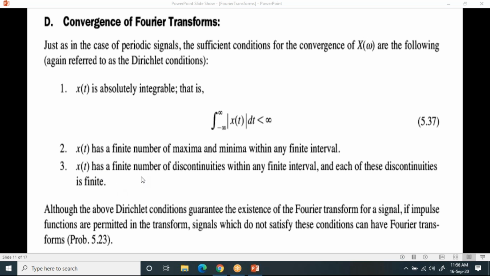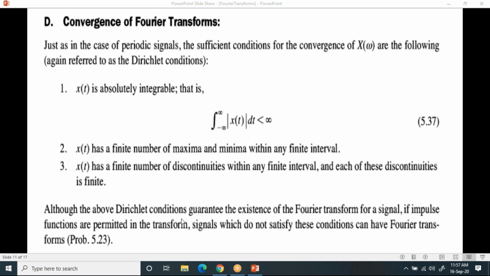X of t has a finite number of discontinuities. Discontinuities means variations within the finite interval, and each of these discontinuities is finite again. If all these three conditions are satisfied, then the existence of the Fourier series, Fourier transform for a signal is guaranteed.